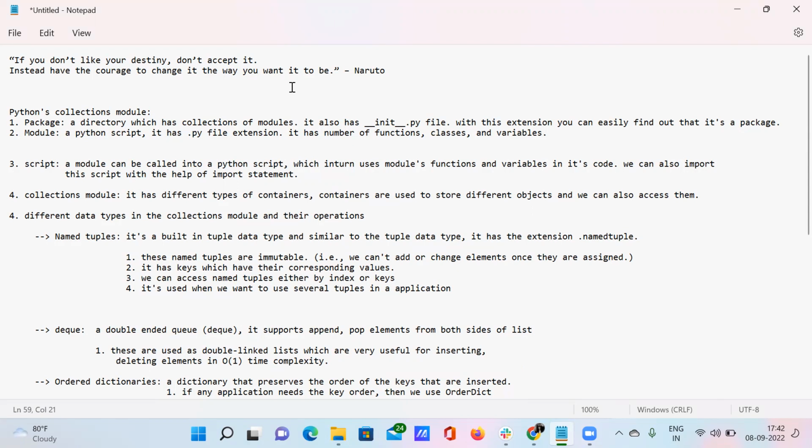So he decided not to waste time anymore, and he just joined some random IT job. The meaning of this quote is, you should not accept the destiny which you don't like. If your goal is to become an IAS officer, then you should look for cracking UPSC.